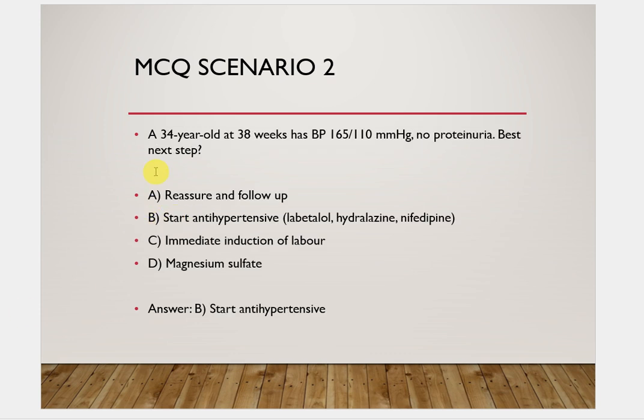Now I have another scenario. This is a 34-year-old woman at 38 weeks with a BP of 165 by 110. So BP is more than 140 by 90 and there is no proteinuria, and moreover she is at 38 weeks of gestation. So what is the best next step? We need to lower down the BP in order to avoid complications. So we will start antihypertensives. As the BP is more than 140 by 90, we need to start this.